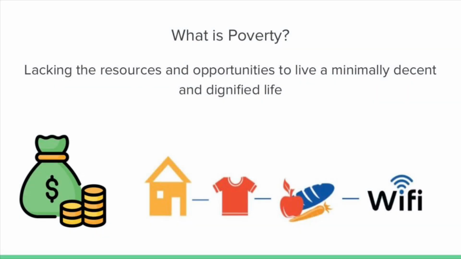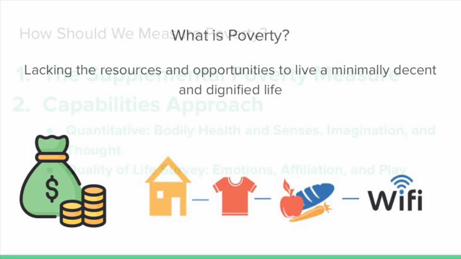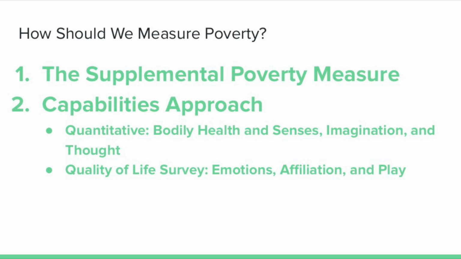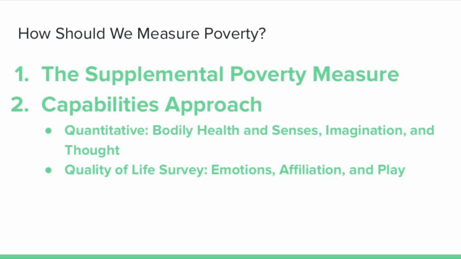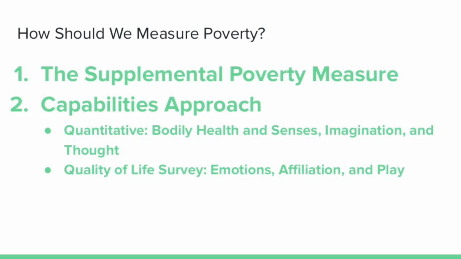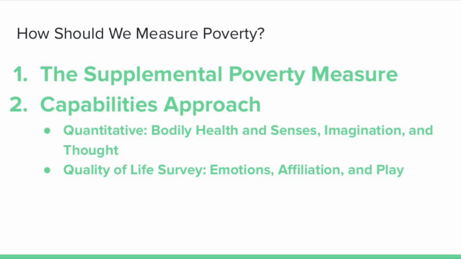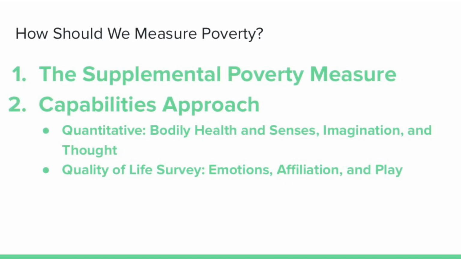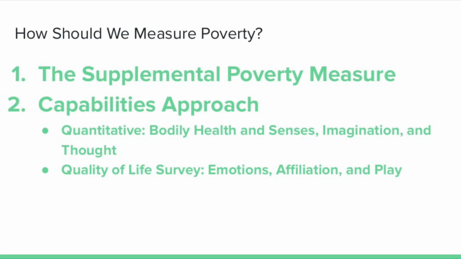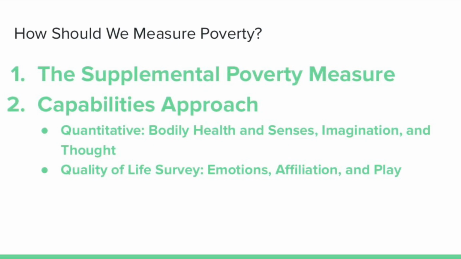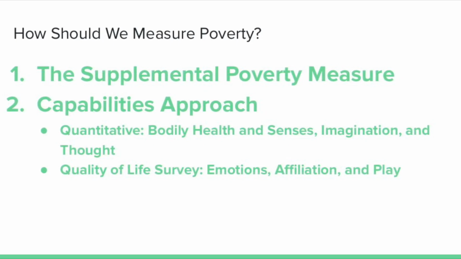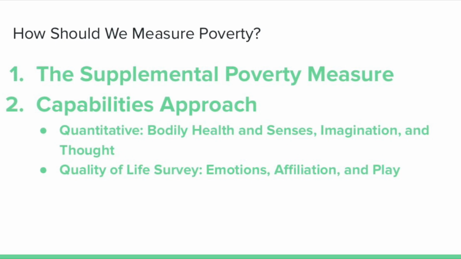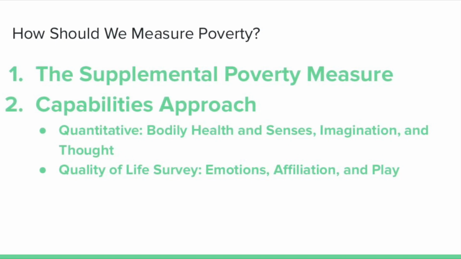What is poverty? Poverty is lacking the resources and opportunities to live a minimally decent and dignified life. How should we measure poverty? We believe that poverty should be measured through the supplemental poverty measure and the capabilities approach. Instead of including all 10 of Nussbaum's central capabilities, we chose the ones we believed were the 5 most important ones. We will be measuring bodily health and senses, imagination, and thought quantitatively, and emotions, affiliation, and play through a quality of life survey.